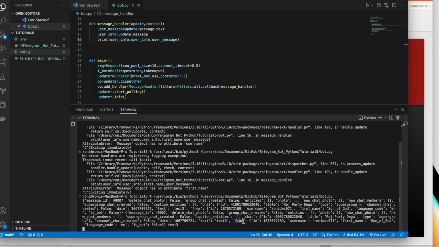So message, and after that you have to write something called from here, and inside the from there is first name, last name, everything. So let's do that. This is the whole thing, and you have your things here. See, from, first name, last name, everything is here, right? Okay, so let me just write.